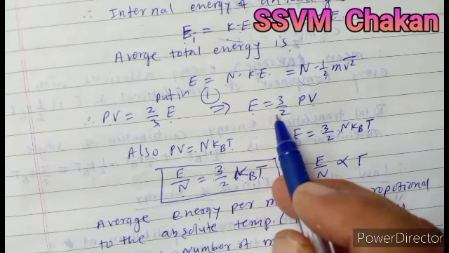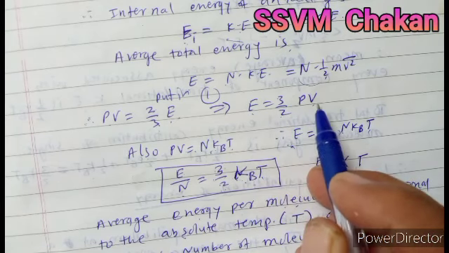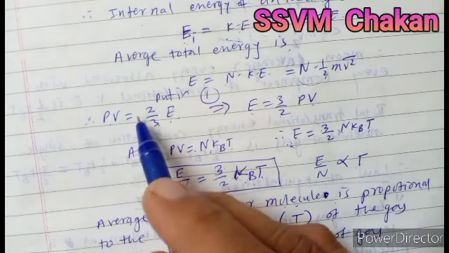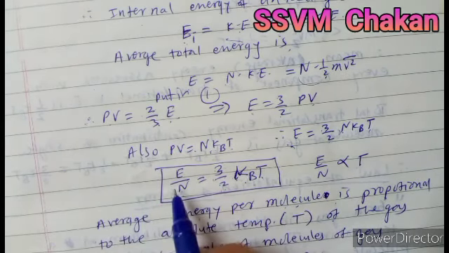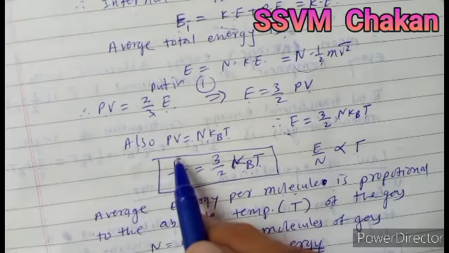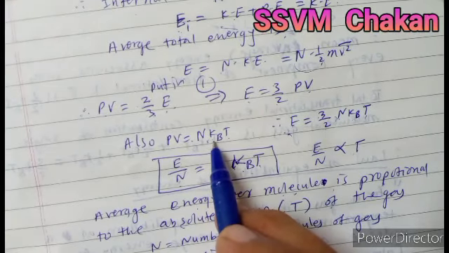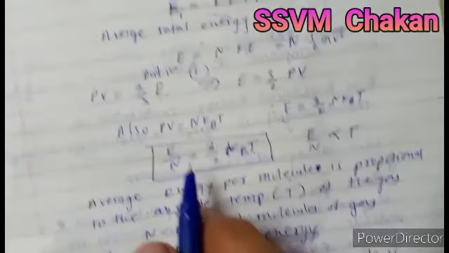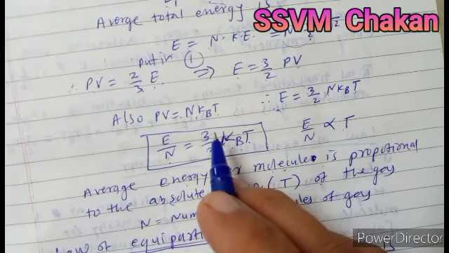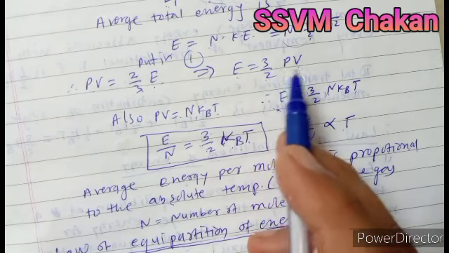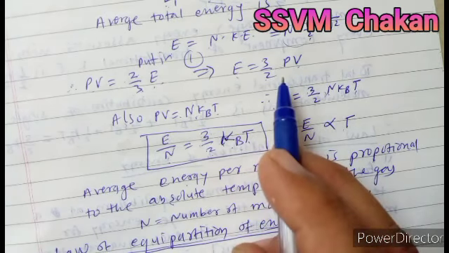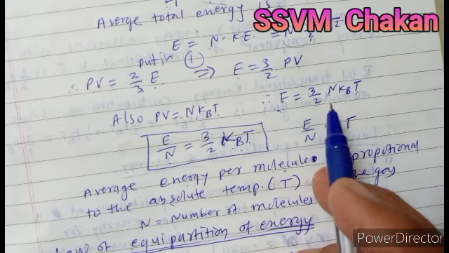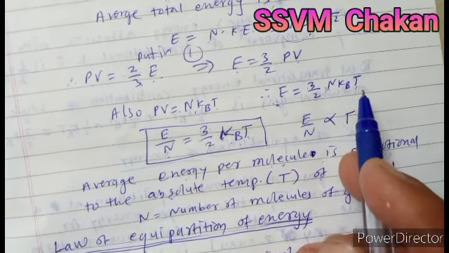E is equal to 3/2 PV, by shifting denominator 3 to the LHS and numerator 2 to the LHS. Also we know PV is equal to N kBT. This formula we have derived in a previous lecture. Now in place of PV, substitute that value in the above equation. So E is equal to 3/2 N kBT.